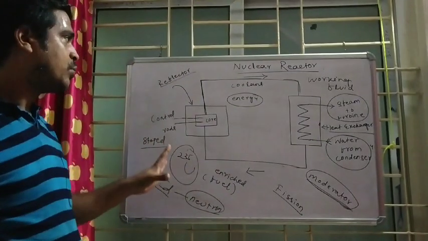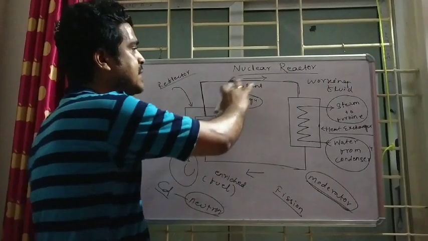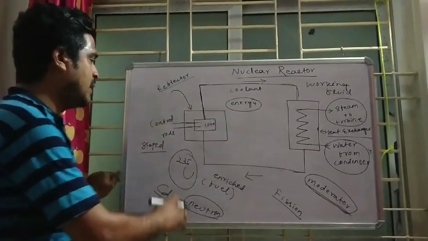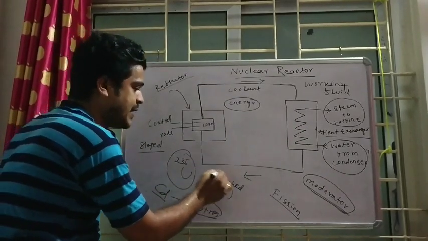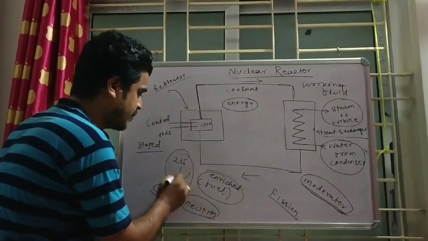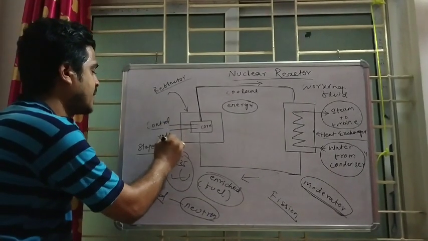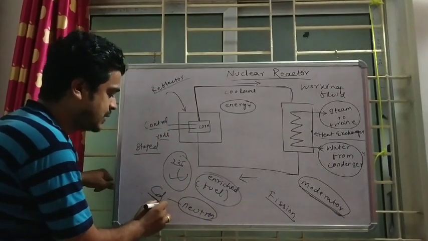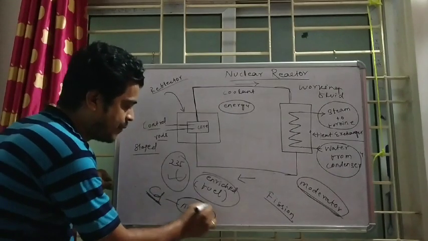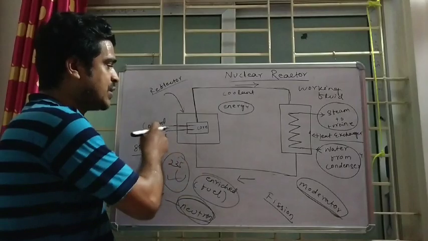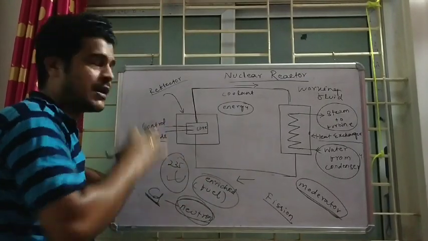So overall, you have to write like this. This is a nuclear reactor, and you have to do a diagram like this. Here the core is maintained with enriched, fabricated fuel of uranium-235, and control rods are there, which are cadmium rods, and they absorb neutrons. As they absorb neutrons, at any moment using this control rod we can stop the fission reaction.